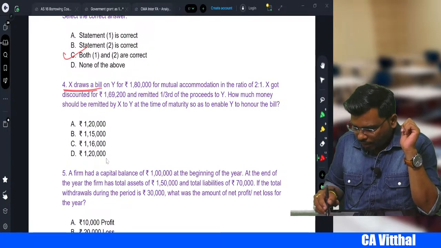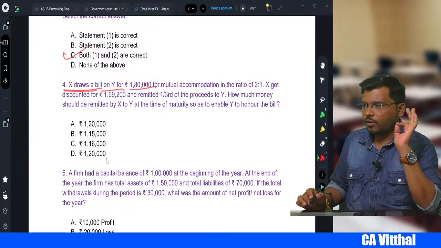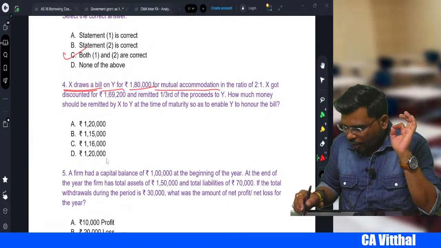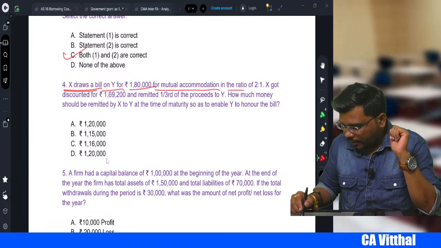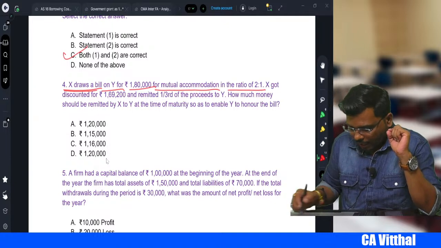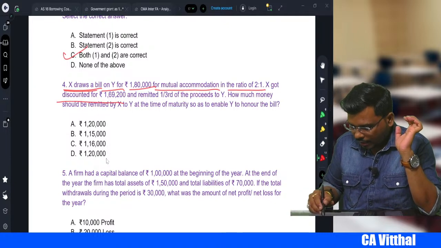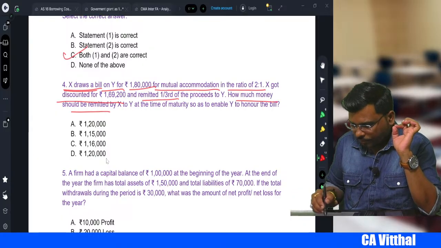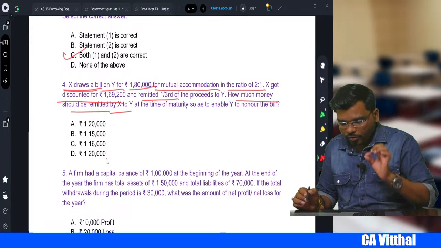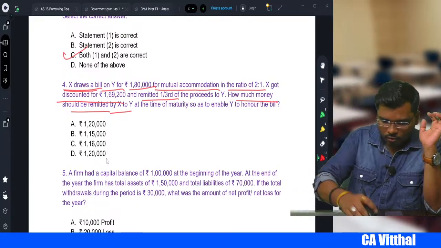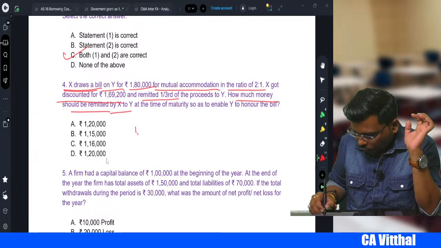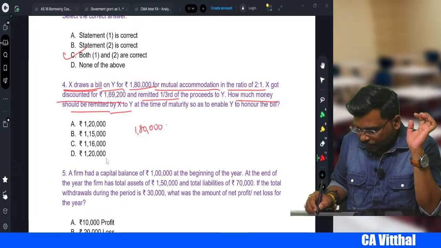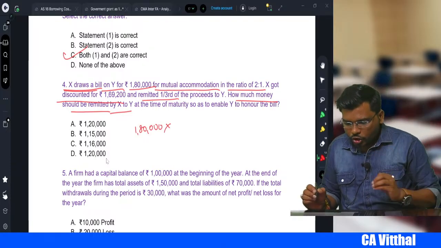X drew a bill on Y for 1,80,000 for a mutual accommodation in the ratio of 2:1. X got discounted and remitted 1/3. How much money should X remit to Y? Already we have seen this, right? So how to calculate, sir? That is 1,80,000 into how much enjoyed by X?